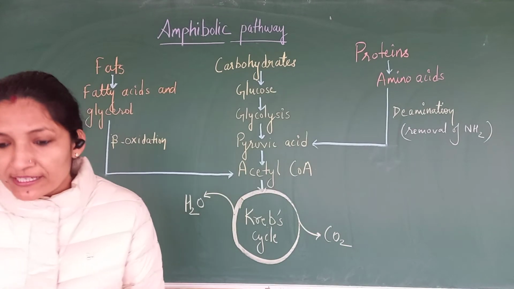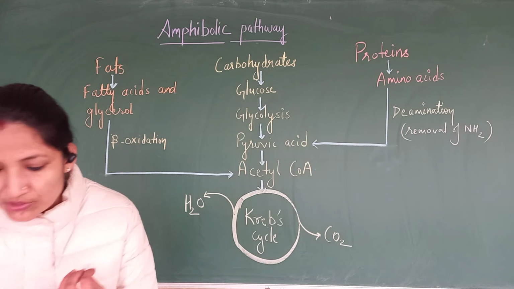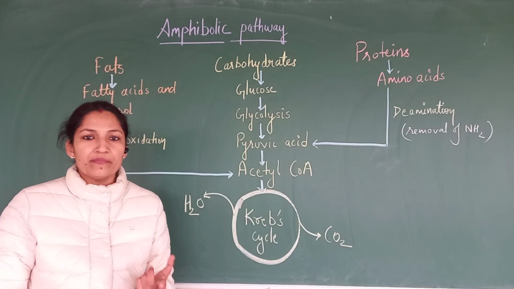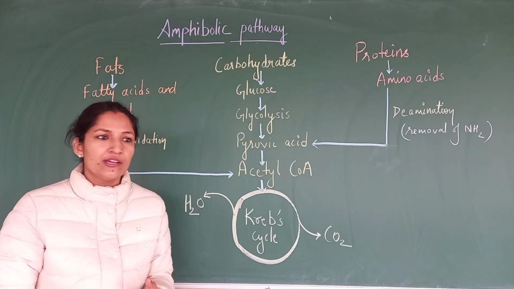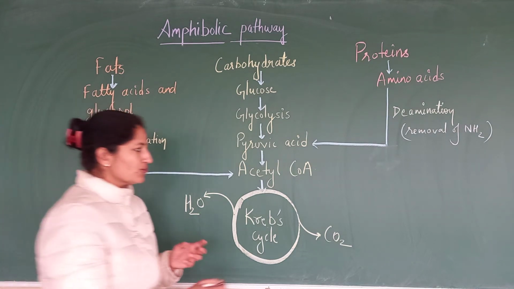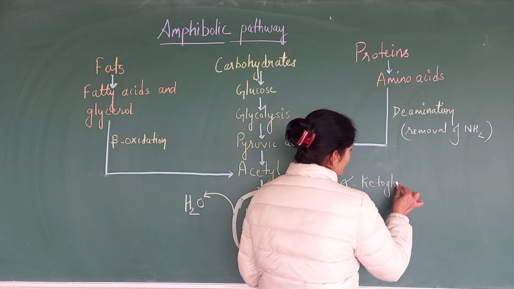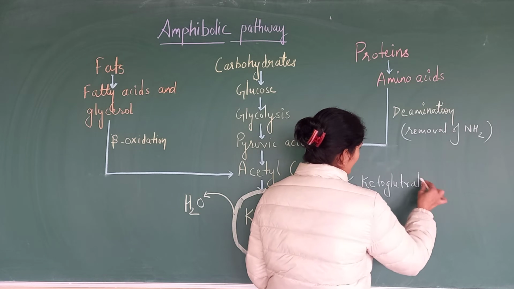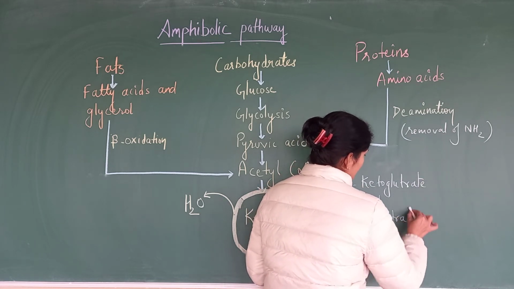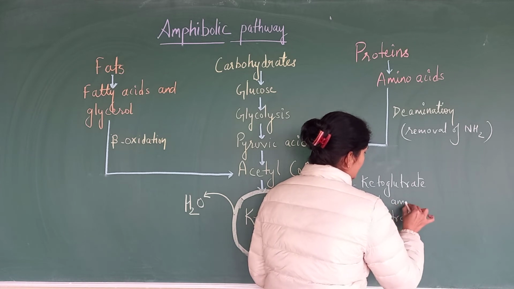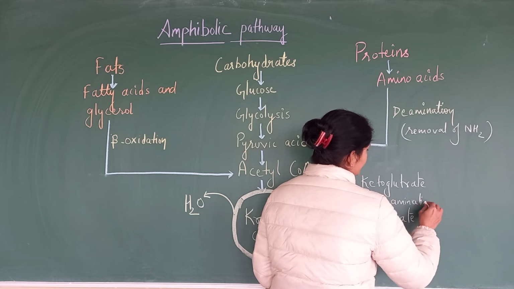In the same manner, alpha ketoglutarate is an organic acid, so that can be used to make glutamate. Glutamate is an amino acid. So from the alpha ketoglutarate, glutamate is formed. This is by adding the amino group. Amination is done over here.